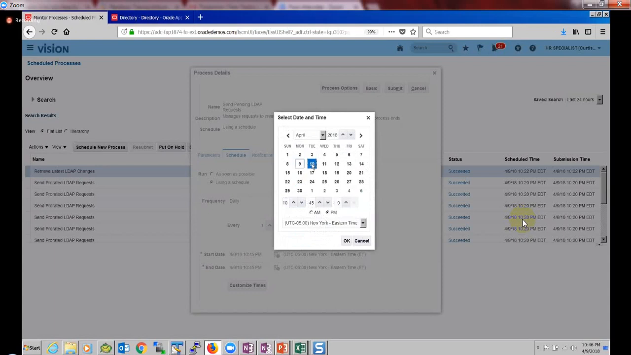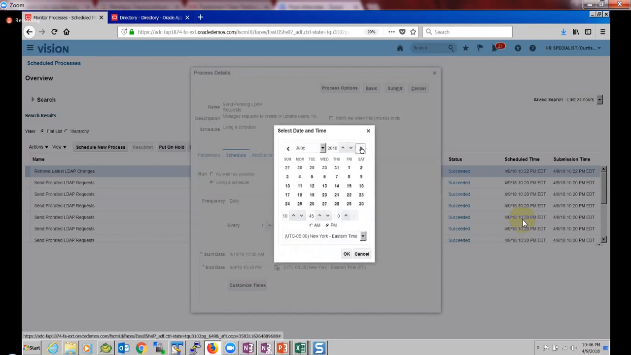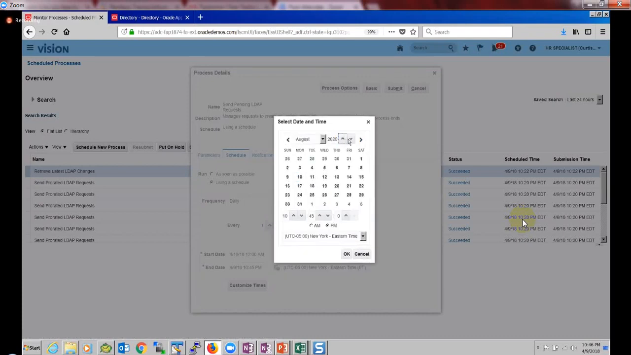Beginning when midnight means April 10th, 12 a.m., and my time zone is Eastern time zone. Starting from April 10th, 12 a.m., I wanted to run it so I can run up to 2023.